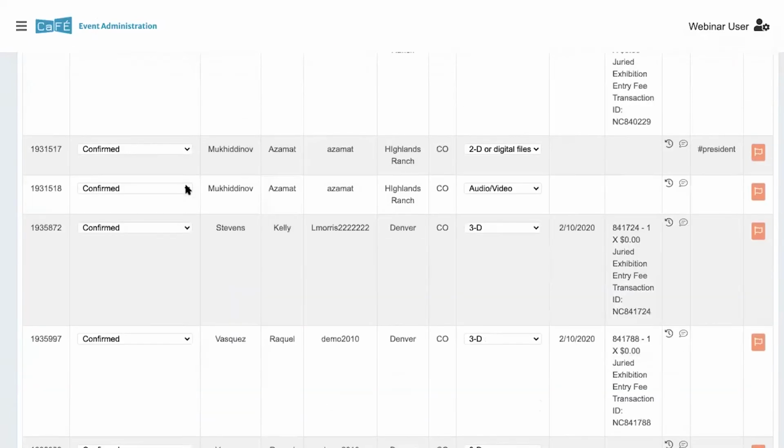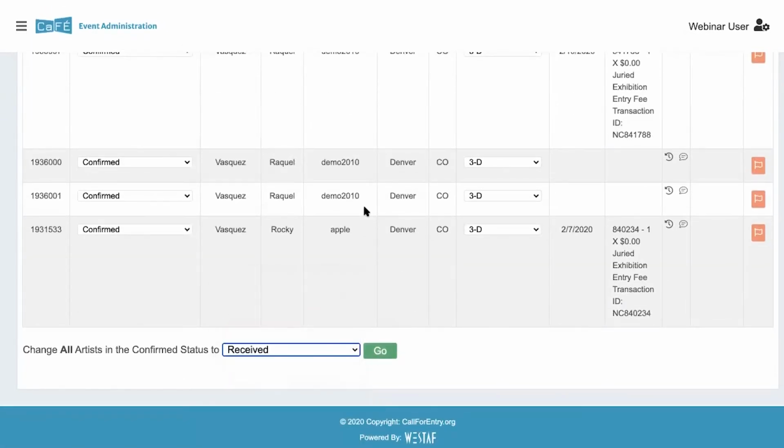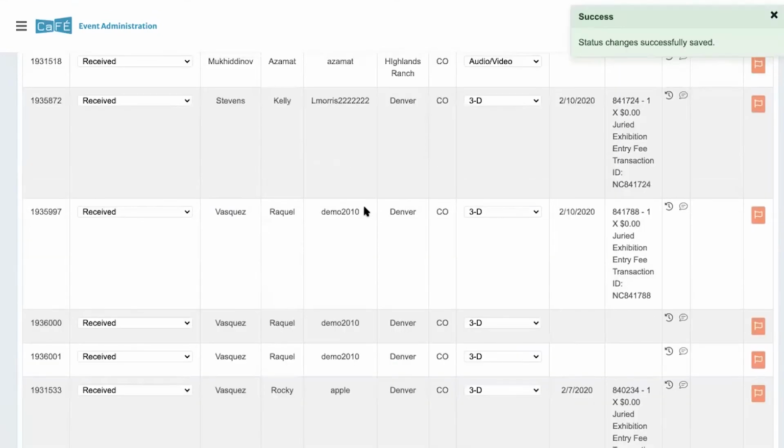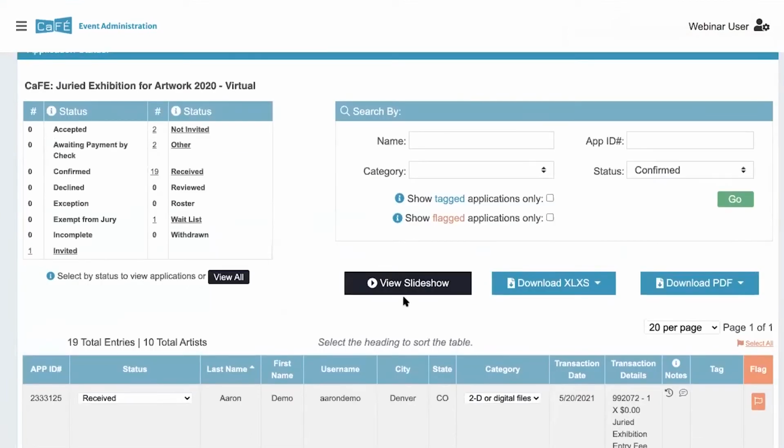I'll go ahead and change that back. Received, go. That's pretty much all that we have on this page that's different. You still have the options here to view the slideshow. You have the same report option.